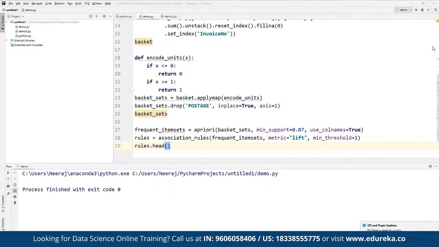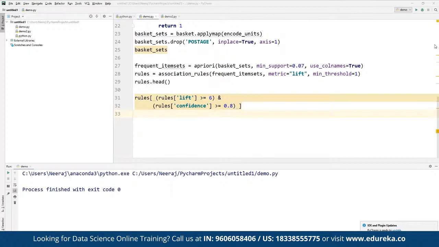Then we filter the data frame using standard pandas code for a large lift and high confidence value of 0.8. If we run this, we'll be able to see the output directly. So we can simply run rules, where lift is defined as a value greater than 6, and the confidence value is 0.8. That's how we can make use of the apriori algorithm here.